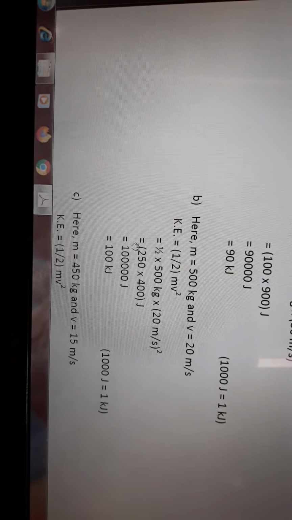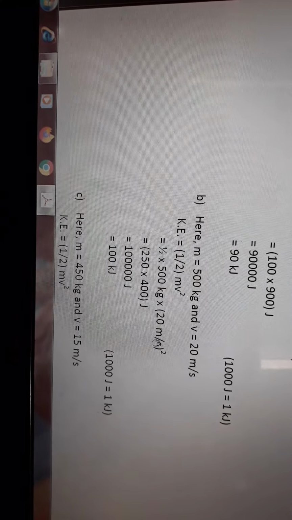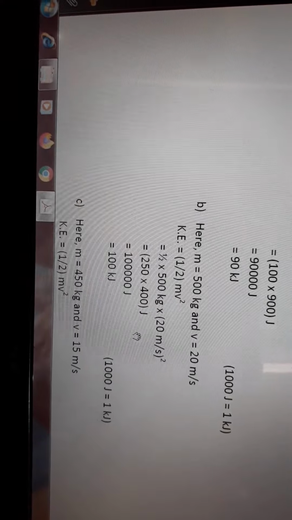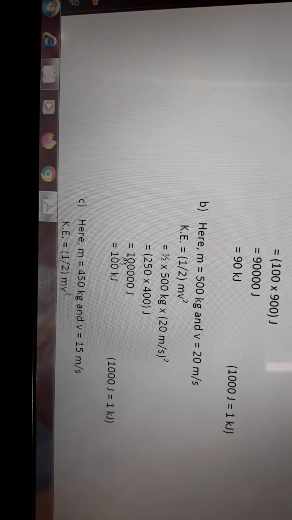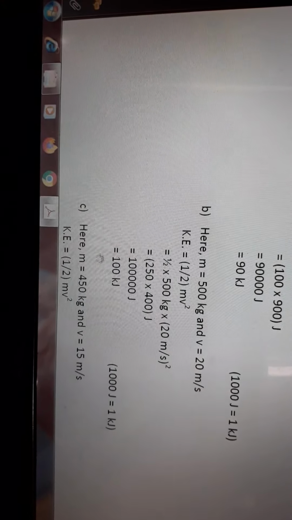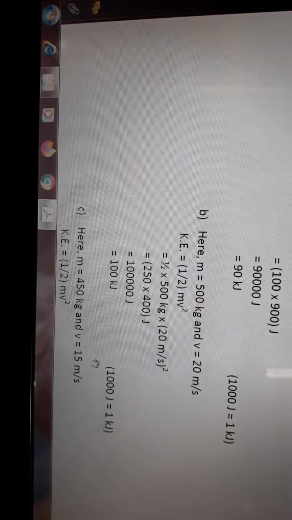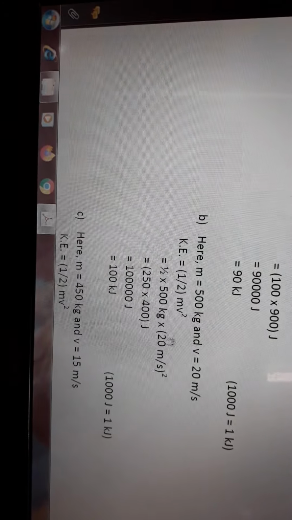So here, half into 500 into 20 square. So 250 into 400. What is this value? 1 lakh. So 1 lakh joule. 1000 joule equals 1 kilojoule, so you just convert it into kilojoule.